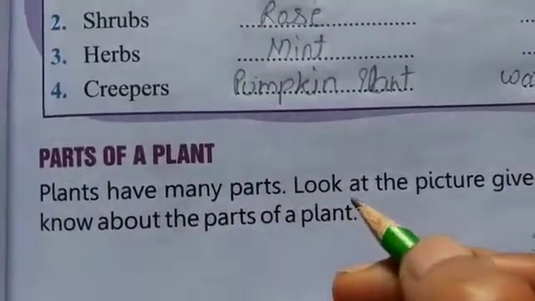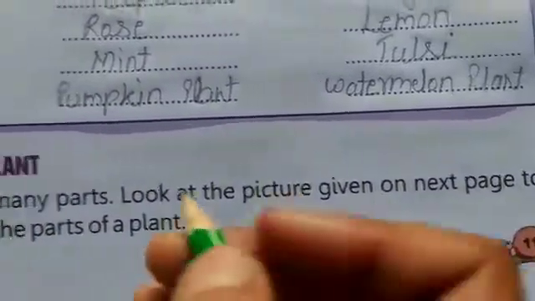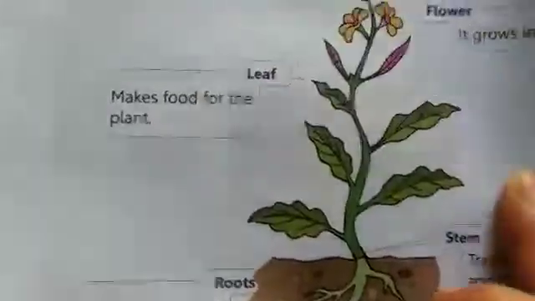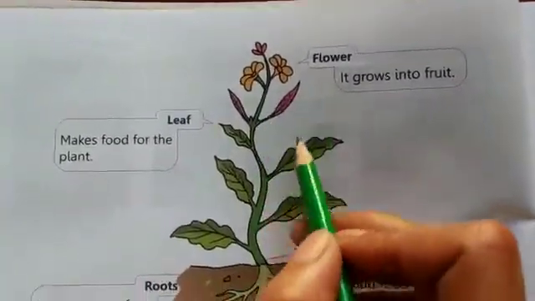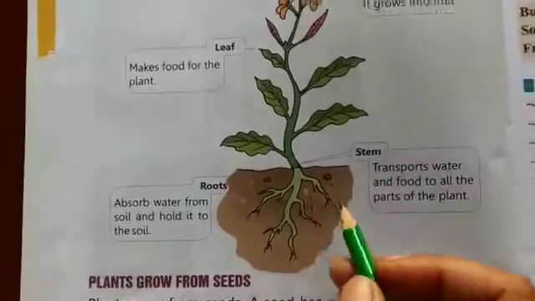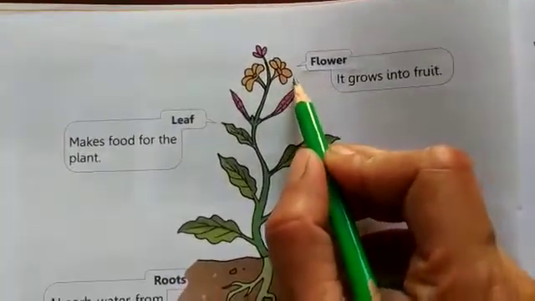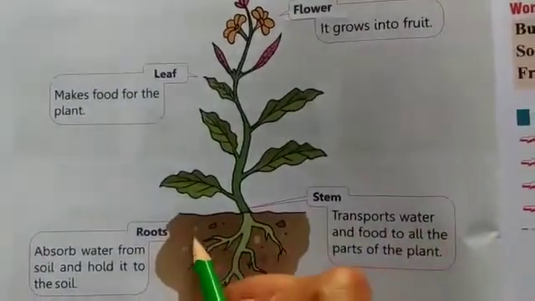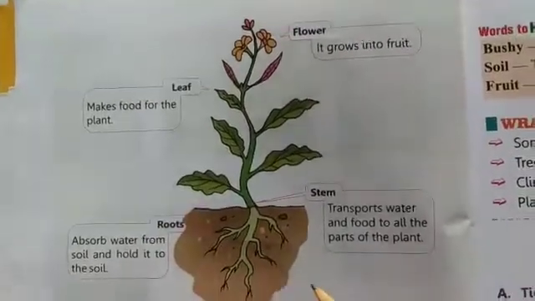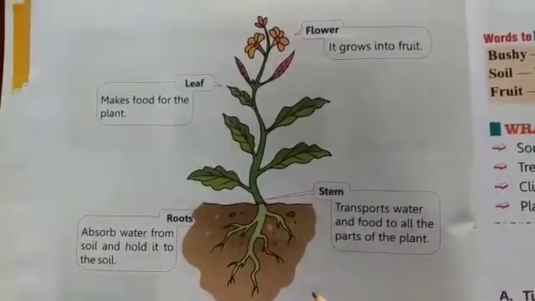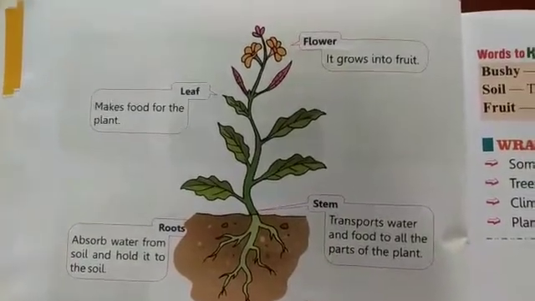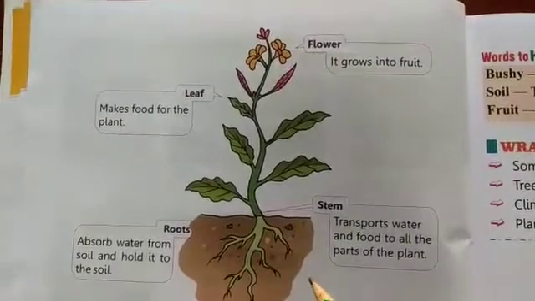Plants have many parts. Look at the picture given on the next page to know about the parts of plants. So turn to page number 12. Parts of plants. This is the picture of parts of plants. First part is flower, second part is leaf, third part is stem, and fourth part is root. So these are the 4 parts of a plant, and one is missing, that is fruit.